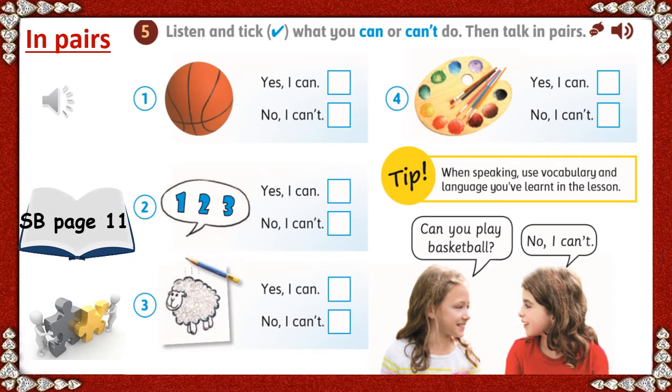5. Listen to the woman's questions and tick what you can or can't do. Then talk in pairs. 1. Can you play basketball? 2. Can you count to 20? 3. Can you draw? 4. Can you paint?